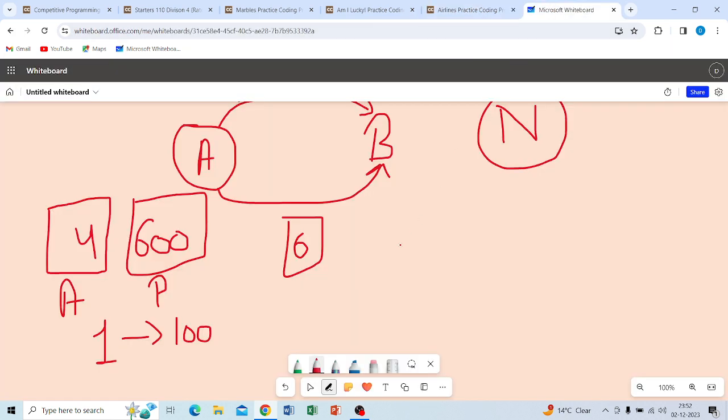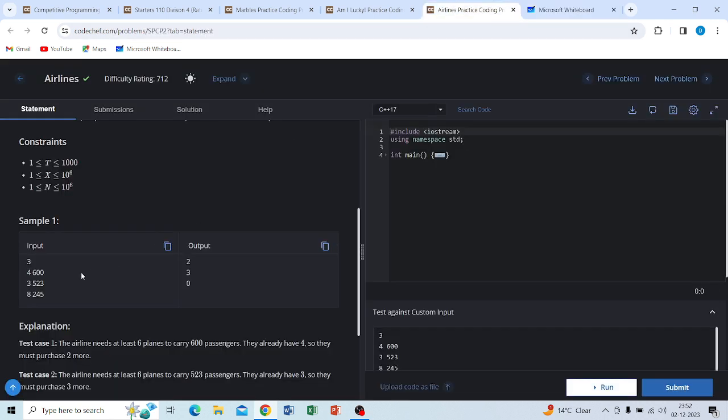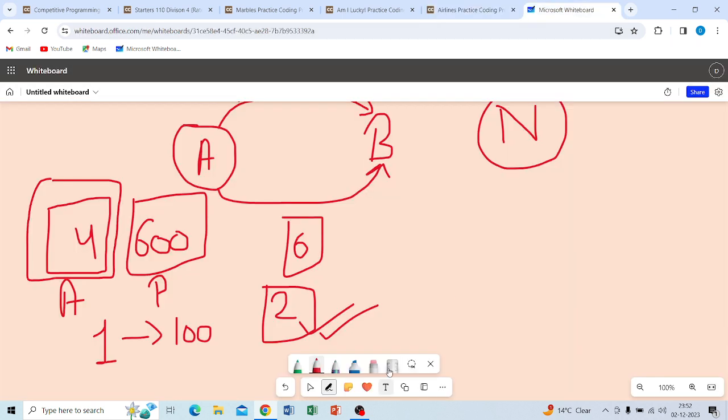So at that time we have to get 2 more aircraft, since we were already given 4 and I want to get 2 more aircraft. Understood? What is it saying? Suppose I want to discuss another example.